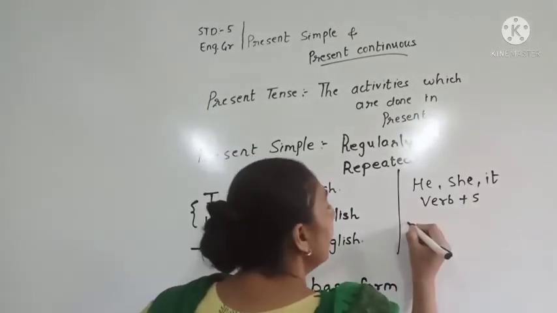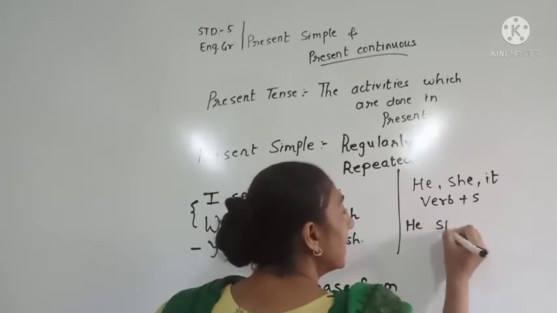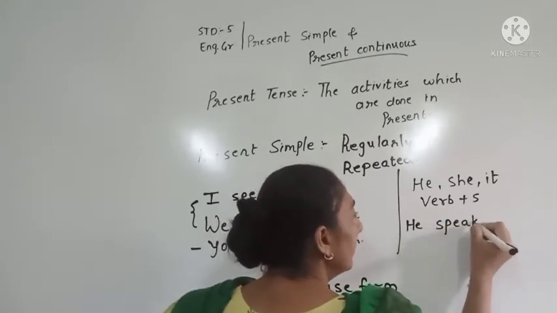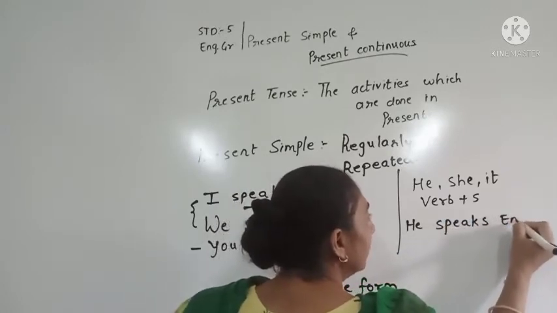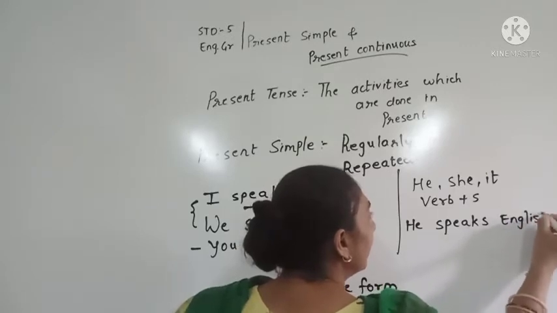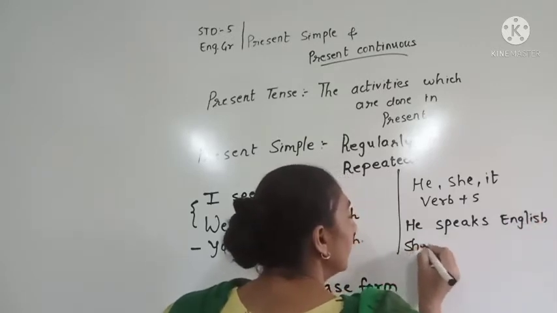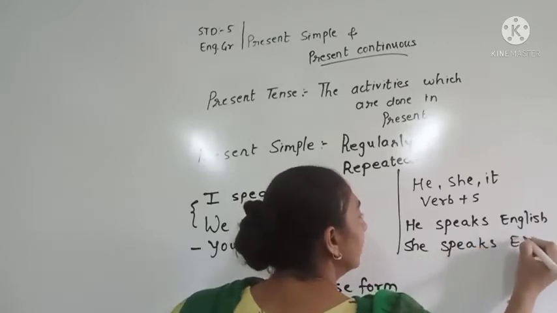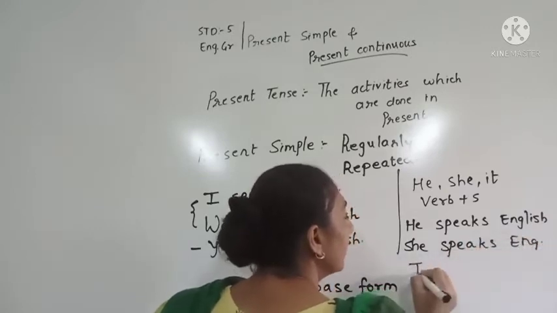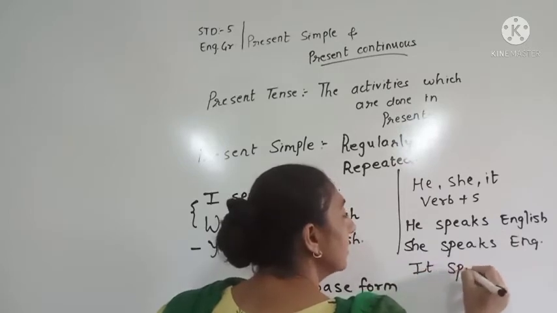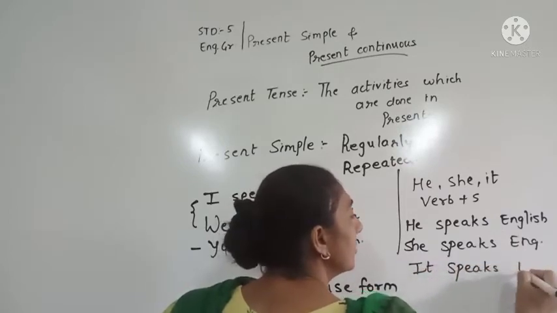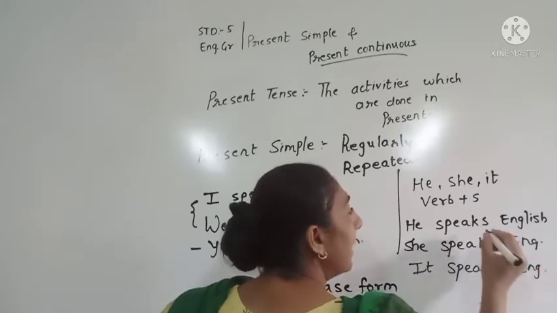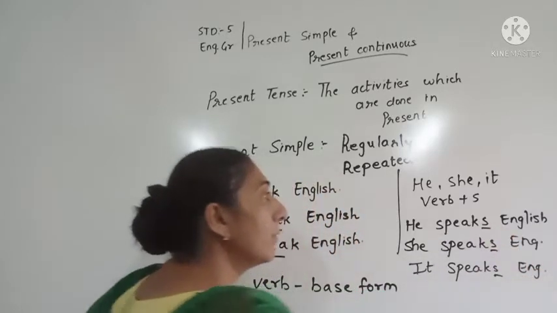For example, he speaks English. She speaks English. It speaks English. So we add s to the verb.